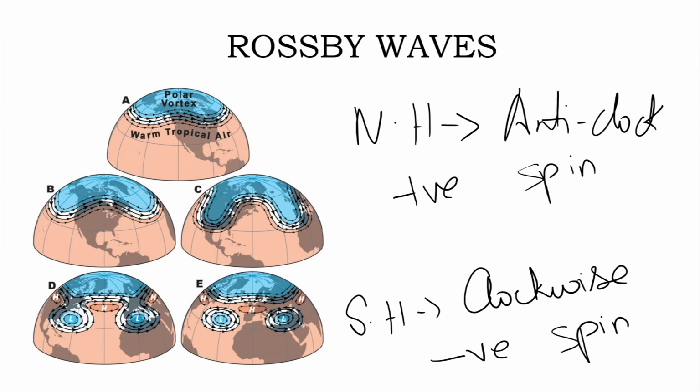This is very similar to the cyclone. Cyclones in the northern hemisphere rotate in the anti-clockwise direction, and in the southern hemisphere they rotate in the clockwise direction, right? Similarly, the Rossby waves also have this similar feature, and both have a positive value of the vorticity, which is a measure of the rotation. Though the spin is positive in the northern and negative in the southern, they are both positive in the vorticity value. So vorticity value is positive for both northern and southern vortices.